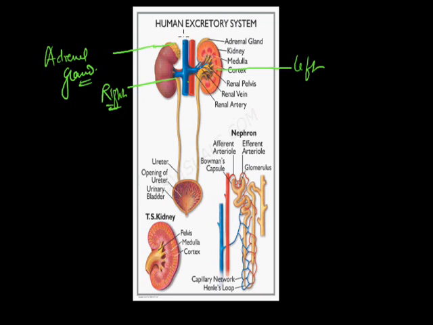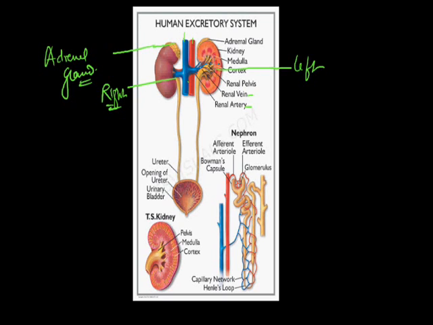Now we can see these blue colored blood vessels, and this is a red colored blood vessel. The blue one is known as renal artery, and the red one is known as renal vein. So the purpose of renal artery is to bring the blood with very high pressure inside the kidney, and the function of renal vein is to remove the blood which is purified in the kidneys. So these are the functions of both renal vein as well as renal artery.